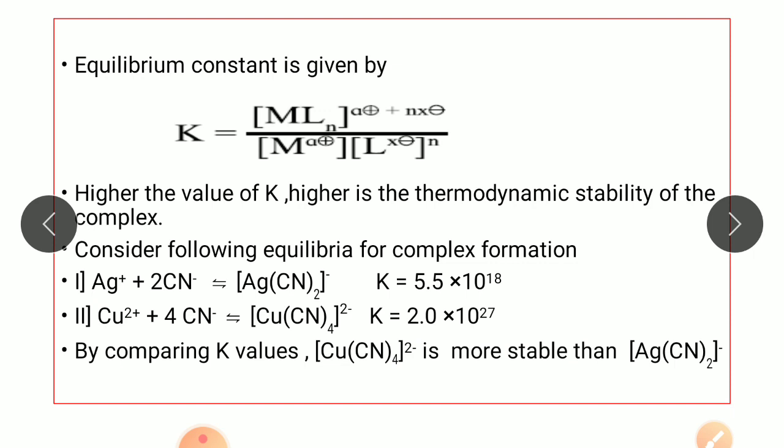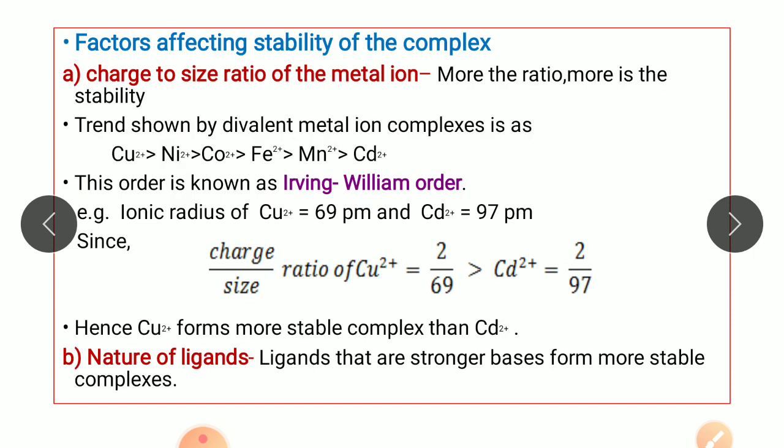Now there are some factors which affect the stability of the complex. There are two factors. The first factor is the charge to size ratio of the metal ion. More the ratio, more is the stability. Now the trend shown by some divalent metal ion complexes is given as copper is greater than nickel, which is greater than cobalt, which is greater than Fe, which is greater than Mn, that is manganese, which is greater than cadmium. Now here all the ions are in divalent state, and this order is known as Irving-Williams order.